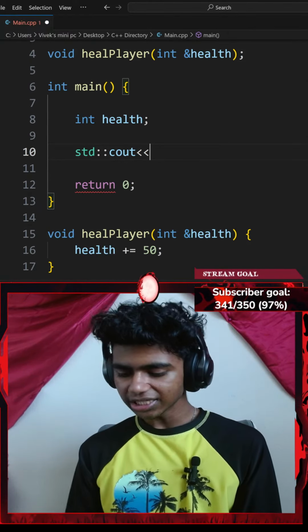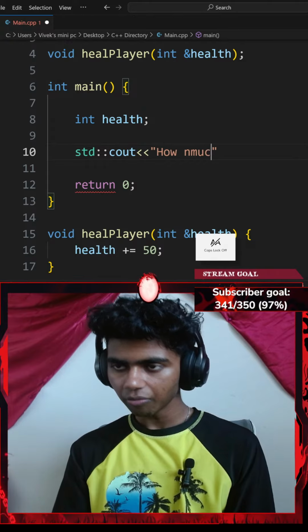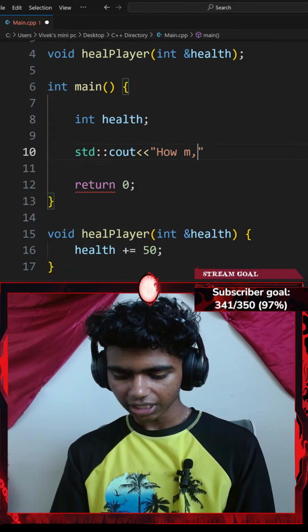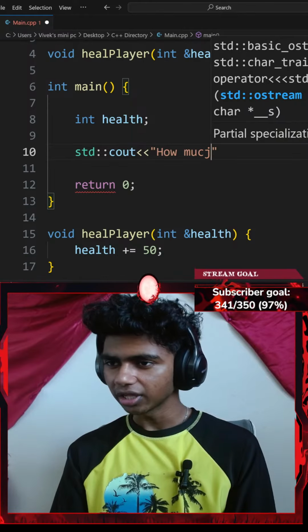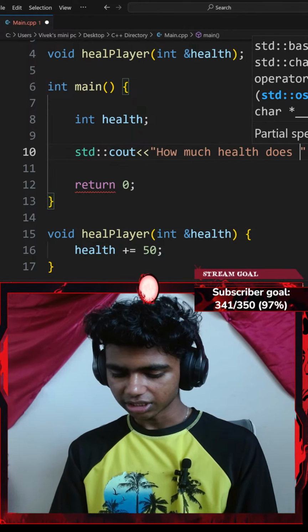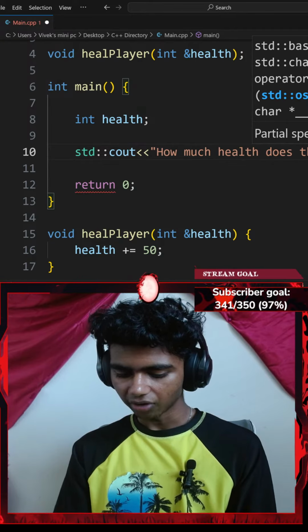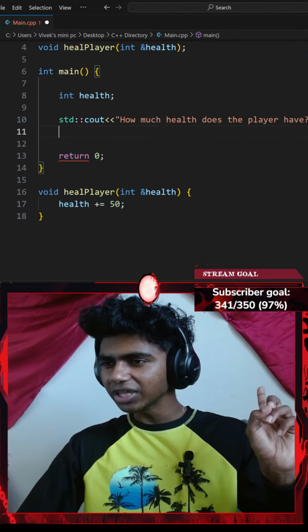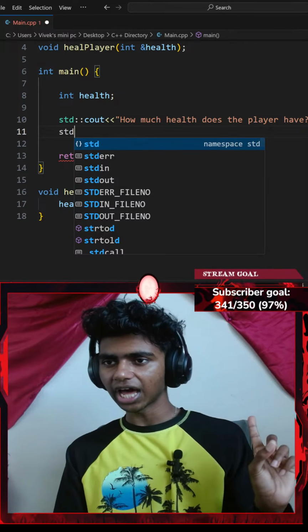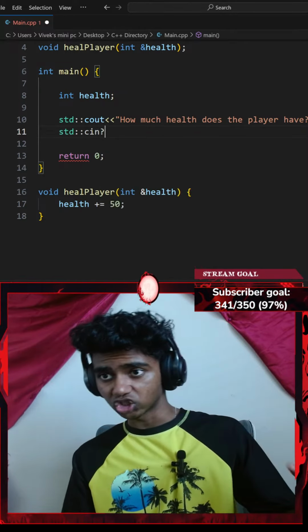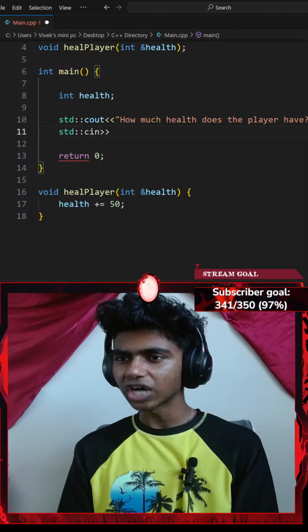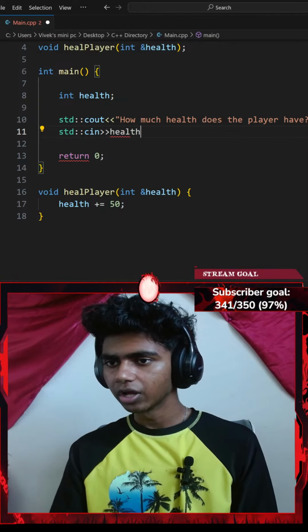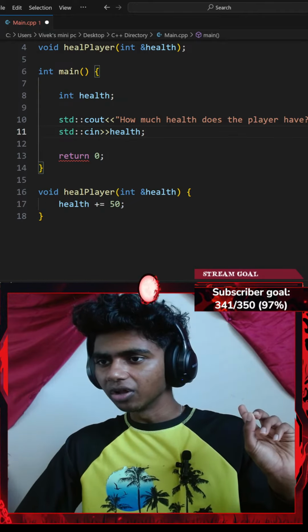Okay, so standard console output. I'll say something like, how much health does the player have? Question mark. I'll end that with a semicolon, and then let me add a standard console input with an extraction operator. I want to extract my health variable. There we go. I'll end that with a semicolon as well.